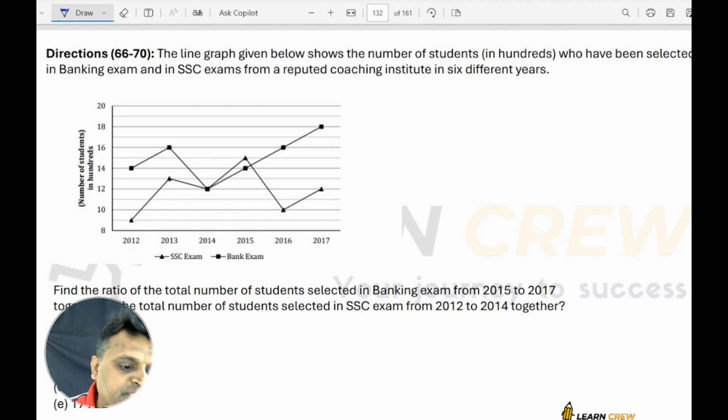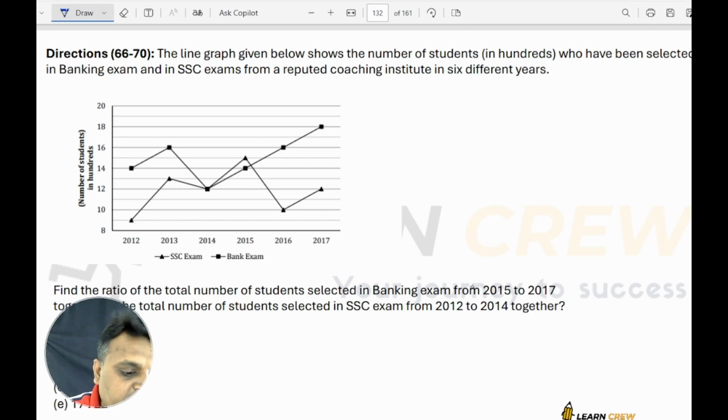Find the ratio of total number of students selected in banking exam from 2015 to 2017 together, to the total number of students selected in SSC exam from 2012 to 2014 together.